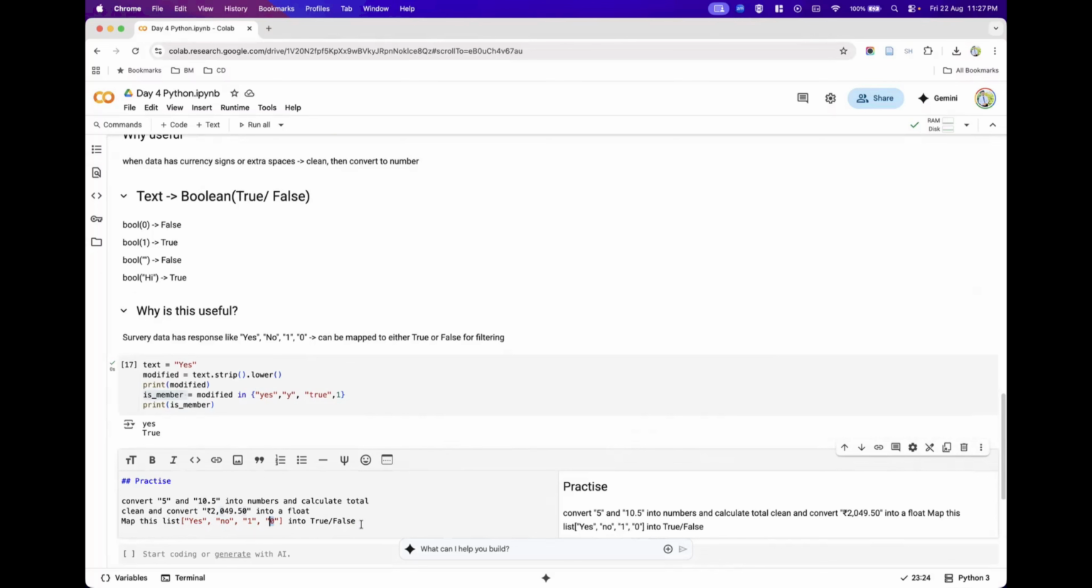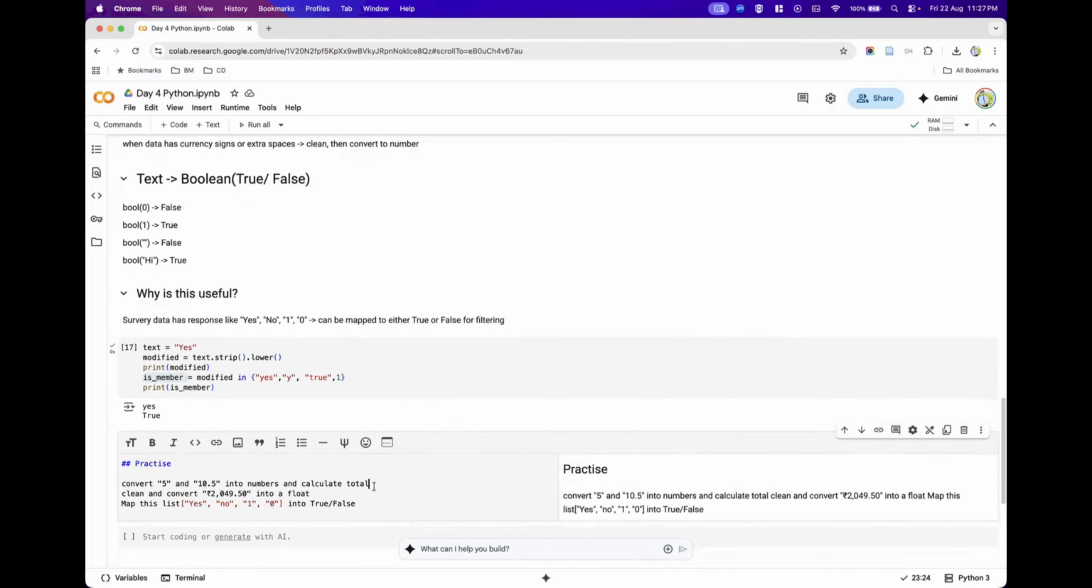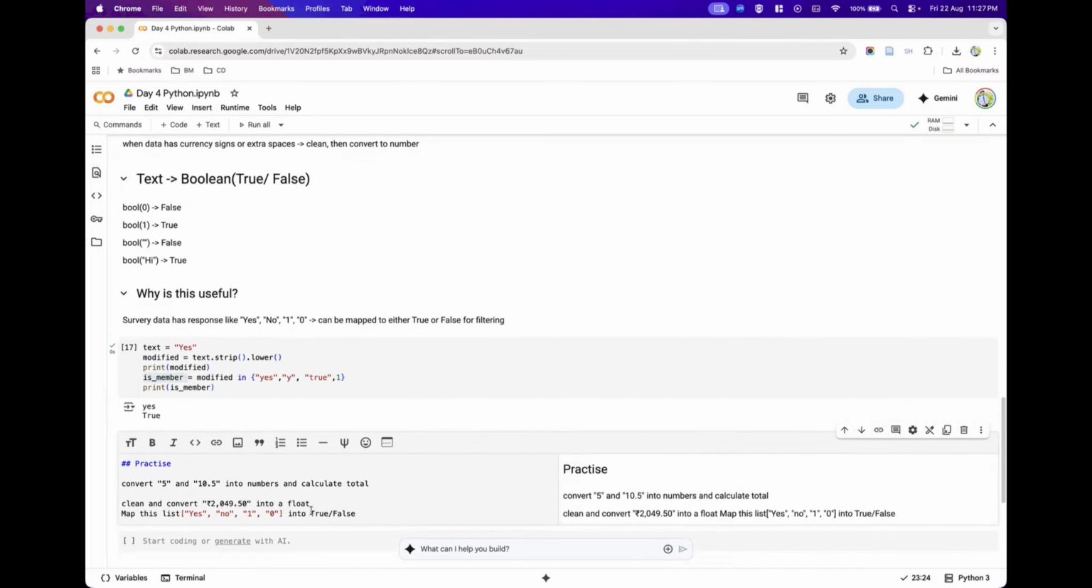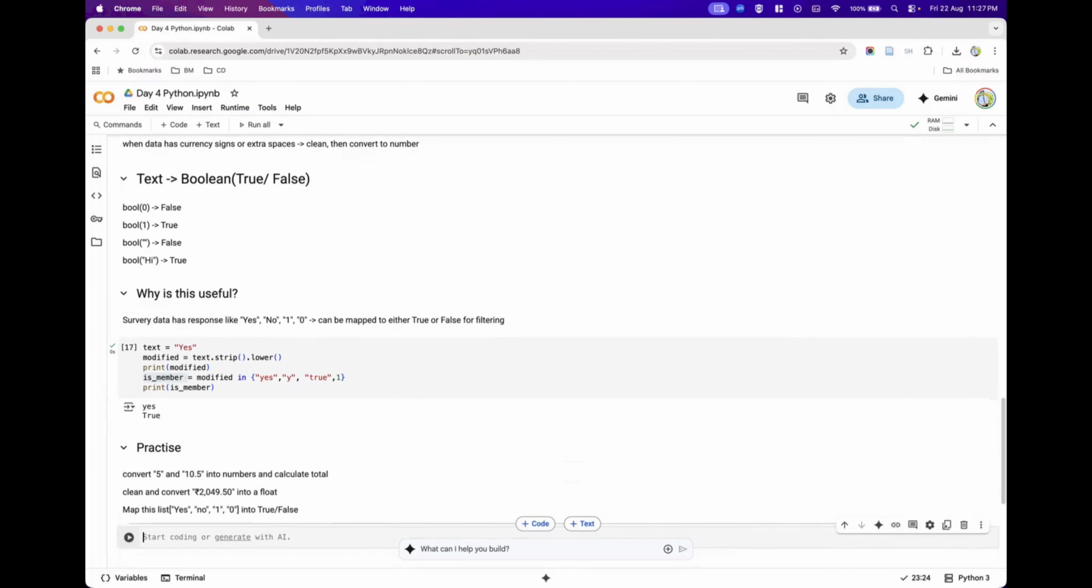But try to run this program, execute it by yourself, and see how it responds. And if you have any doubts and are not able to solve it, in tomorrow's class I will help you solve it.